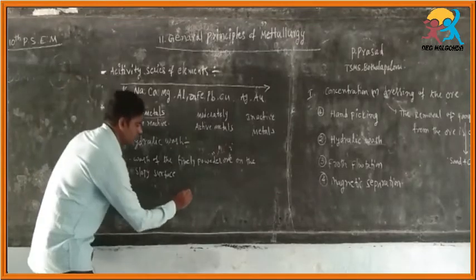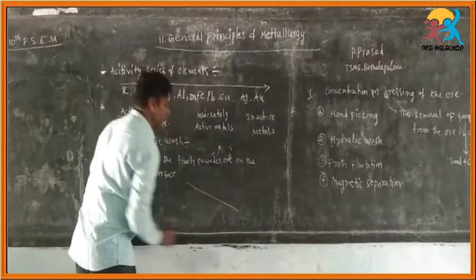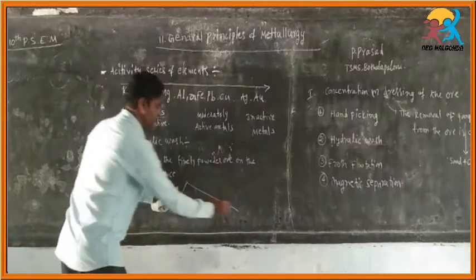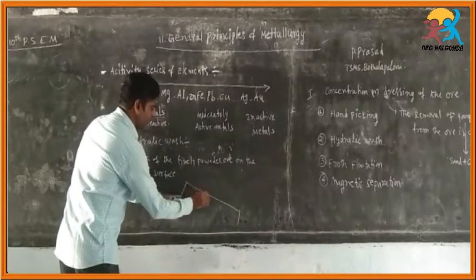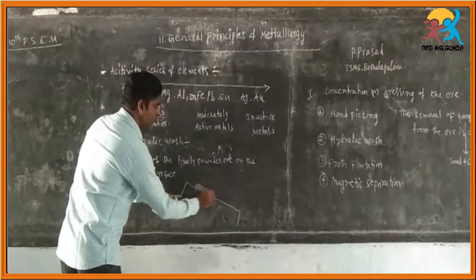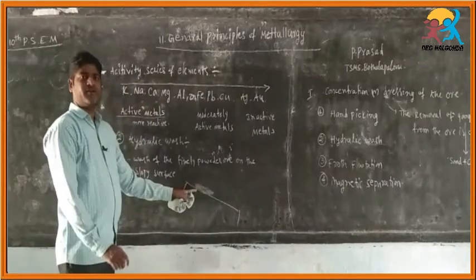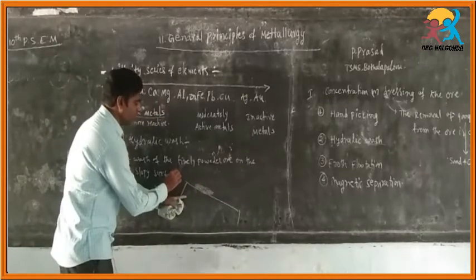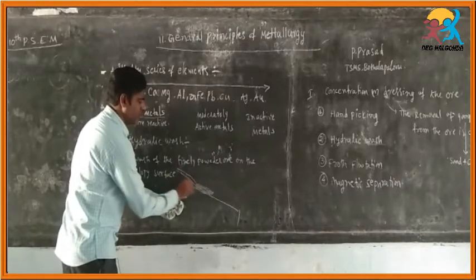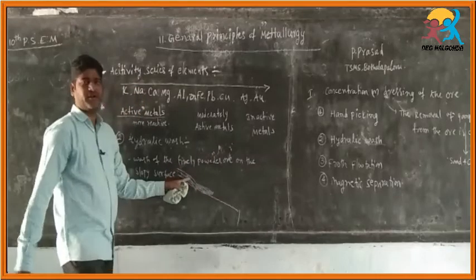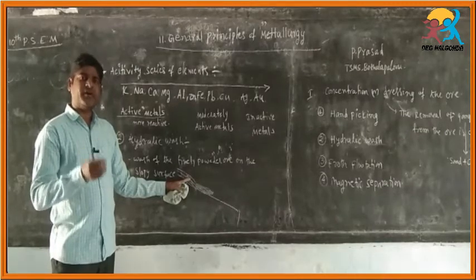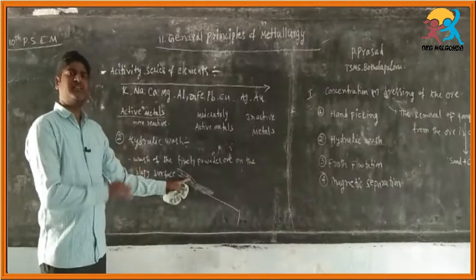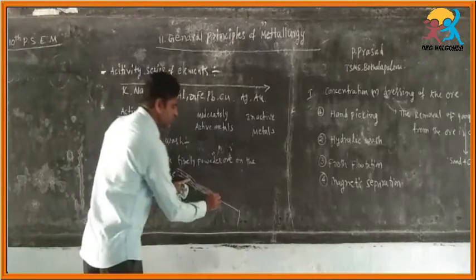Sloping surface means first of all we have to take a sloping surface. Here we keep the finely powdered ore. Then we allow the flow of water along the finely powdered ore. What happens? The light earthy particles can dissolve in the water and can be washed out.